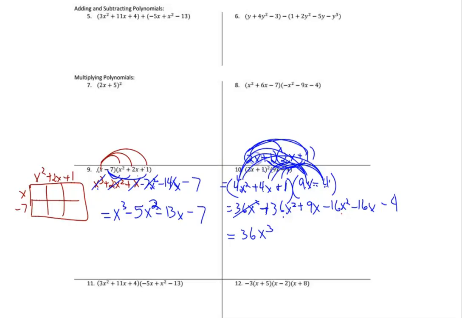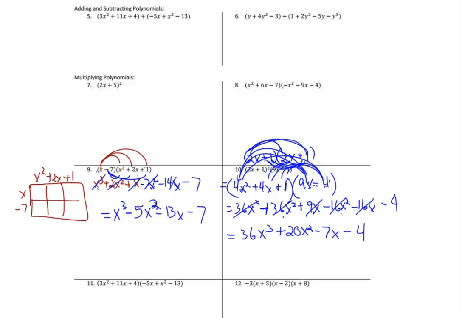I see a 36 minus 16, which is a positive 20x squared. And then I see 9 minus 16, which is negative 7x. And the only other term left is the constant of negative 4. And I'm going to check my answer. I see number 10 says we have 36x cubed plus 20x squared minus 7x minus 4, which is correct.